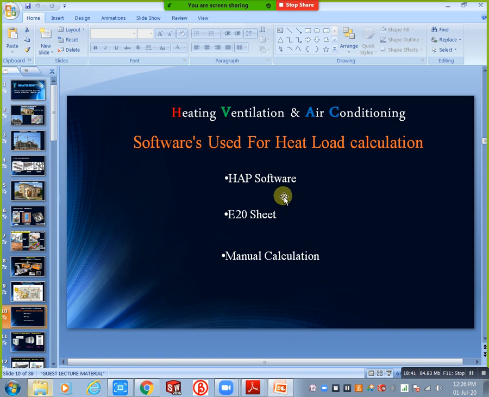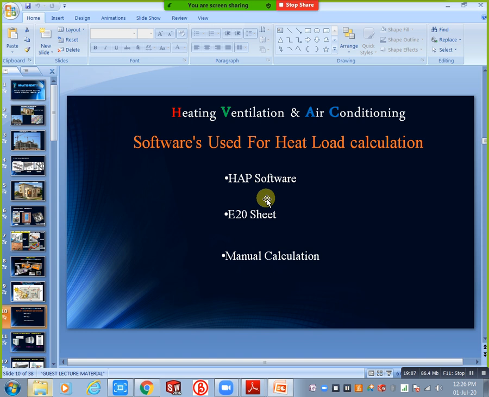For normal ductable ACs and package ACs we use the normal method. You can use HAP software for very high capacity conditions, high-rise buildings, where we need a chiller. Normal chillers can also be designed using this. Mostly 90-95% of companies use this E20, not HAP software. Only 5% of companies use HAP software. Those companies get more projects like high-rise building projects.